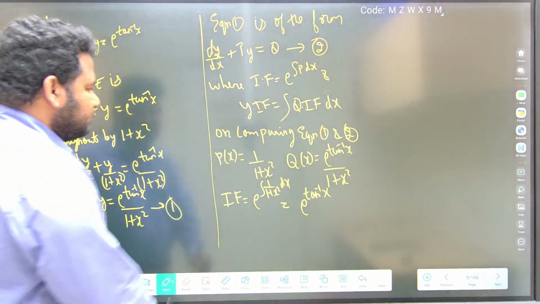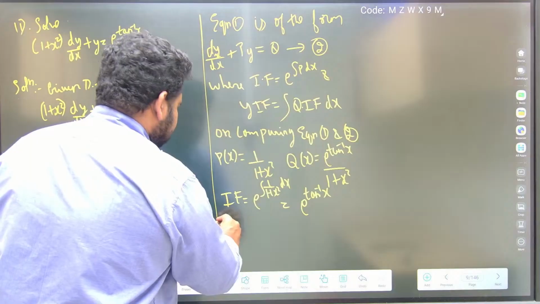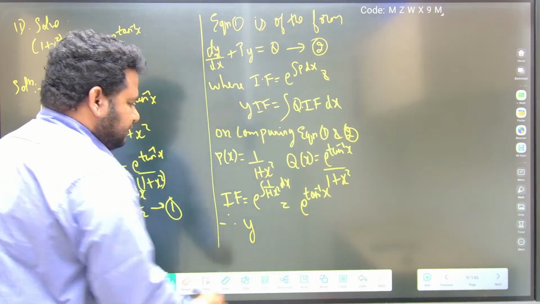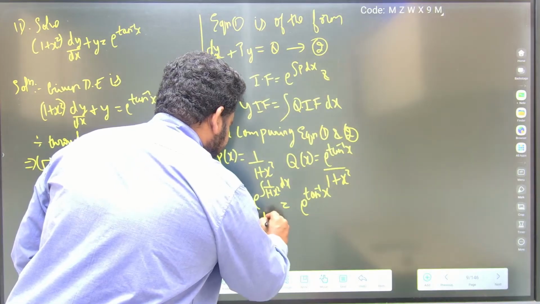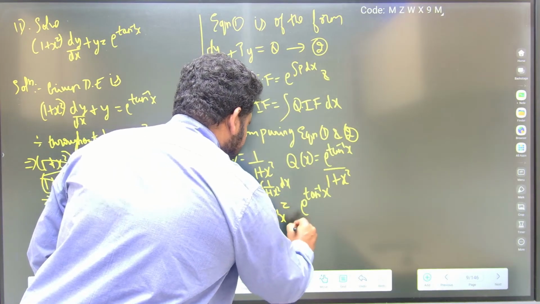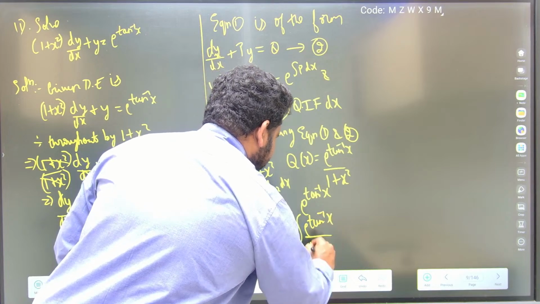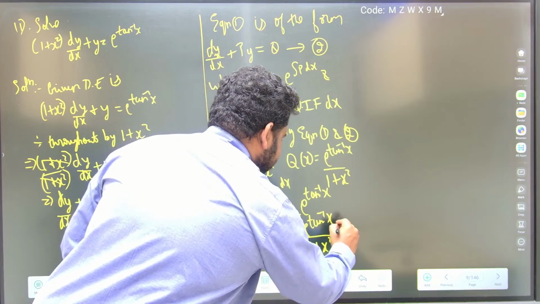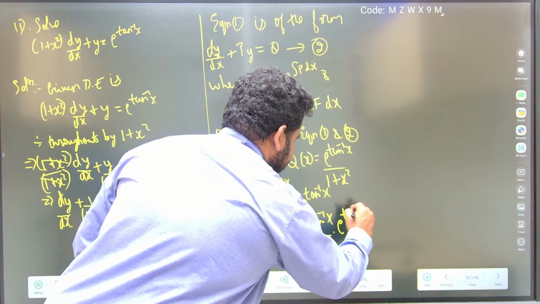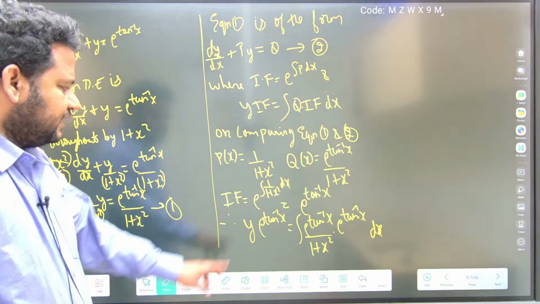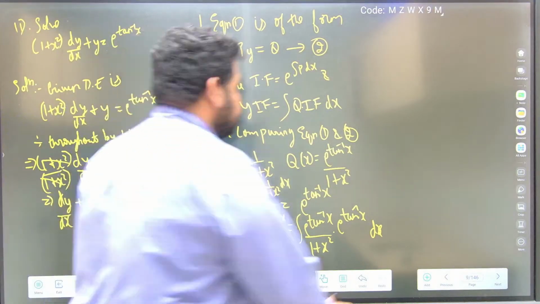Now what can I do? I can write y into integrating factor, y into e power tan inverse of x, is equal to integral of e power tan inverse of x by 1 plus x square into integrating factor, e power tan inverse of x again, into dx.